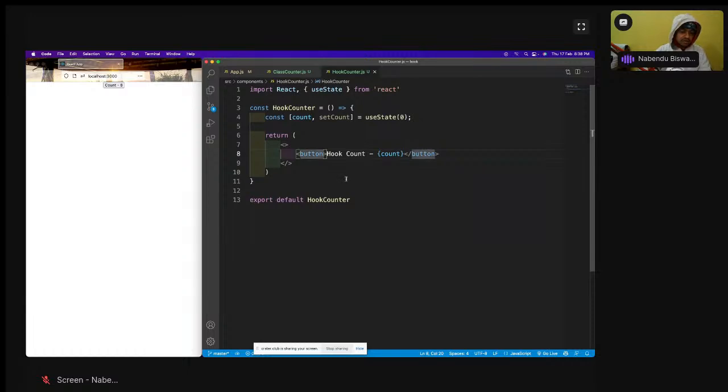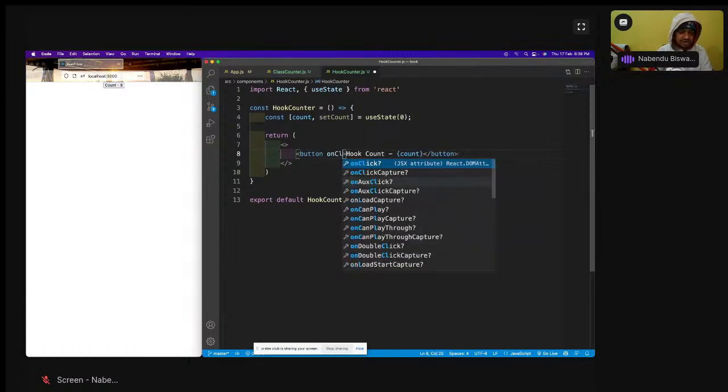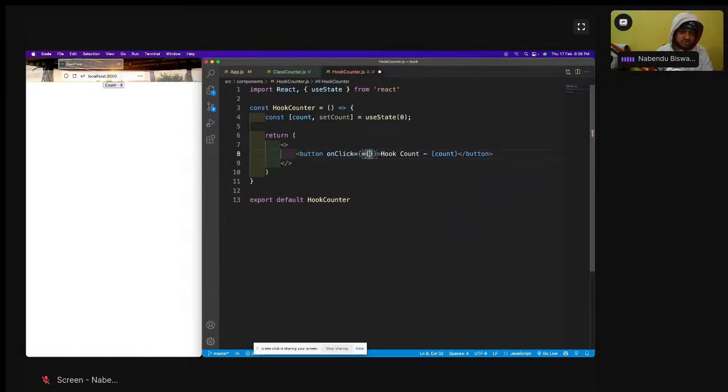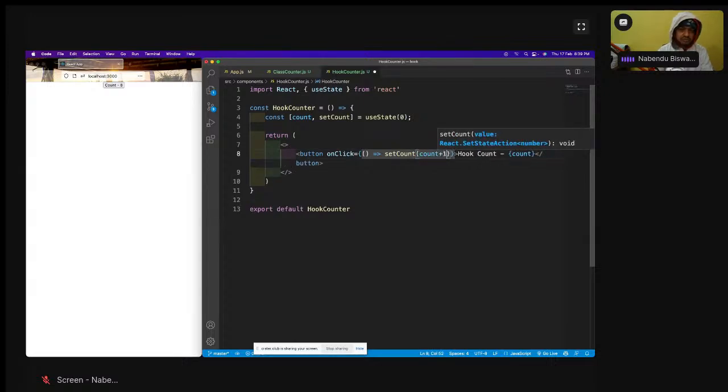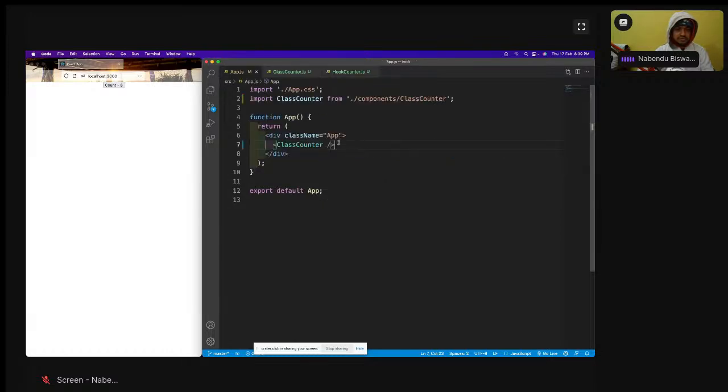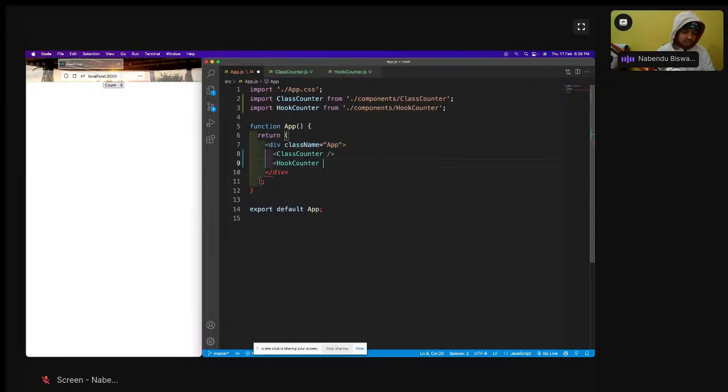Okay, so there will be an on click handler, which will be equal to the on click handler. This is there. Same thing, we're calling it here only. Set count is count plus one. Save it, and I'll have this one also here, hook counter. Save it. This hook counter is there. If I click it, it is working fine.